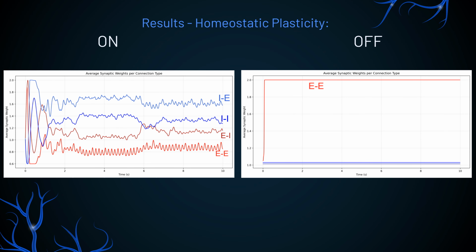As already discussed by Anna, our synaptic scaling is updating very quickly and is not biologically plausible. This is evidenced by the very quick oscillations or changes in synaptic weights in a span of 10 seconds. However, we can see that our model effectively compensates for an injected current, which occurs between 2 and 6 seconds. On the right, we assumed an impaired homeostasis to be similar to Hebbian learning, which is characterized by unbounded growth in the excitatory to excitatory connections.